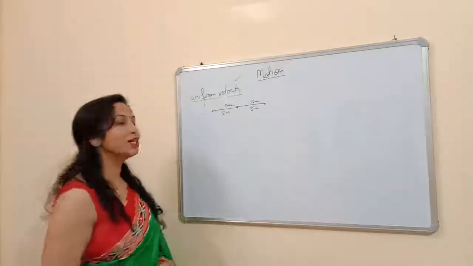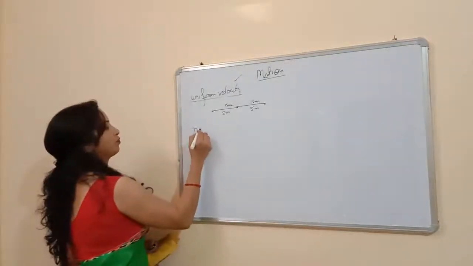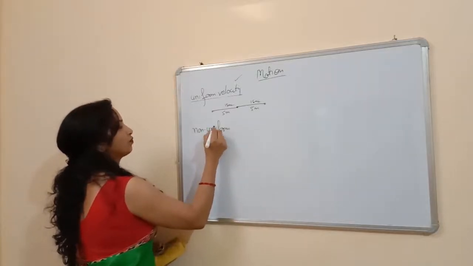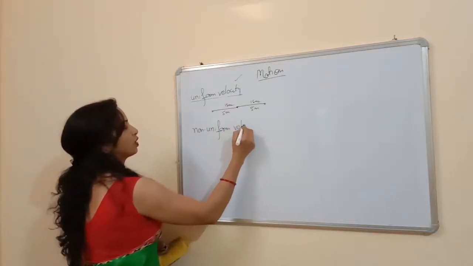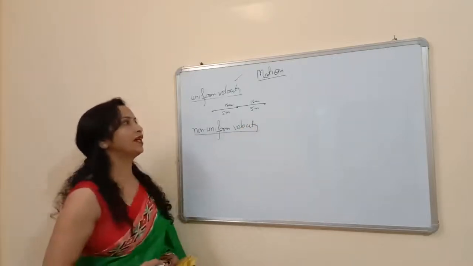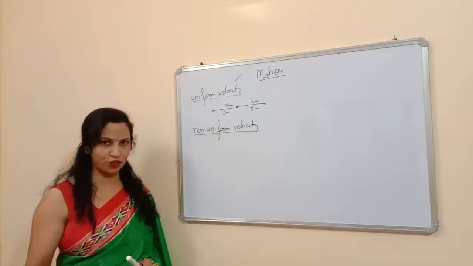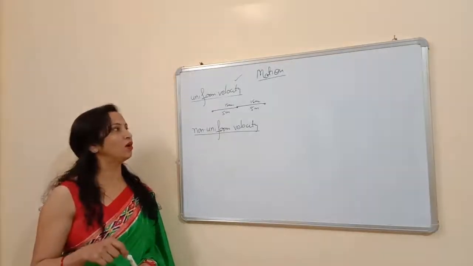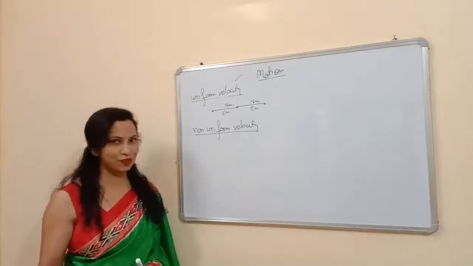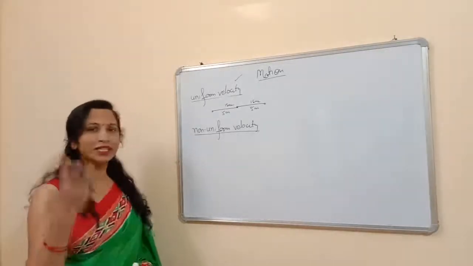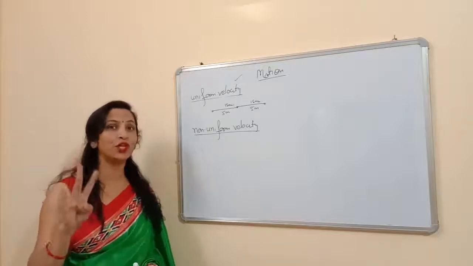Now the next part is non-uniform velocity. You can make your notes with me. I always explain the definition of every part, so you can write down the definition. Or in case of any problem, you can ask me in your Zoom class. So what is non-uniform velocity? There are three possibilities for non-uniform velocity.